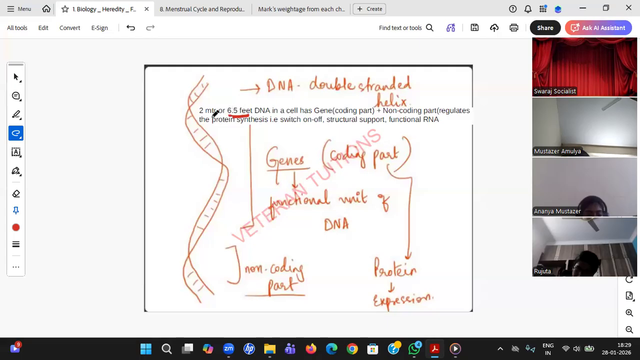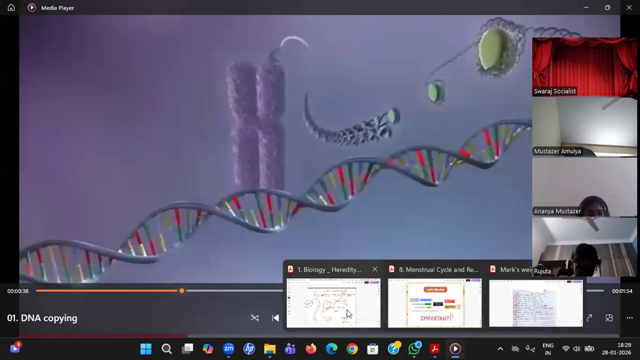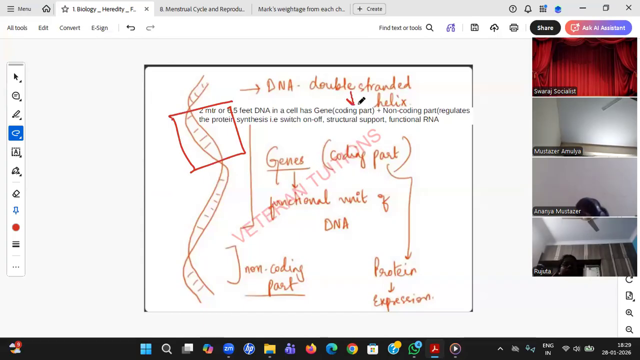Obviously, the diameter might be very thin, student. It's in nanometers, I guess. Then only can it be coiled like this. That's the reason we have it in each cell, and still we are not able to see it. Even though I said DNA is made up of genes, it's only the coding part.